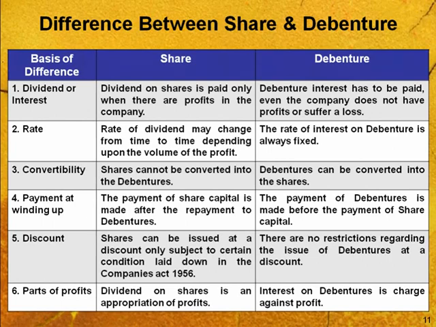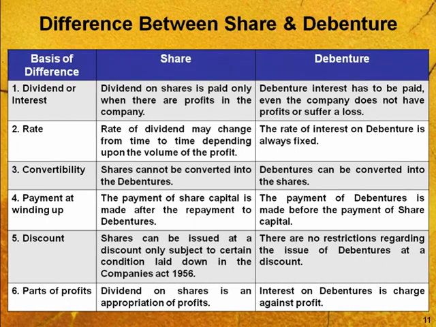Fourth point is payment at winding up. The payment of share capital is made after the repayment to debentures. Means shareholders will get their funds after the payment to debenture holders, but in case of debentures they will always get priority before the shareholders.